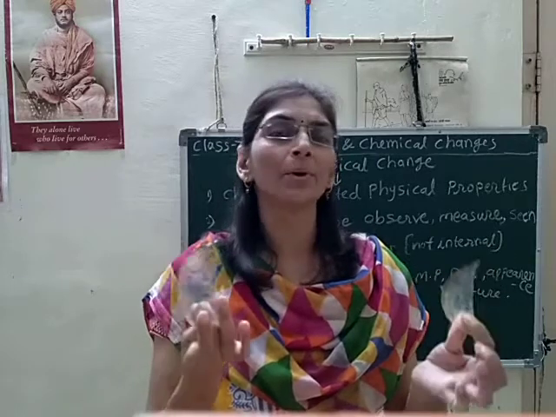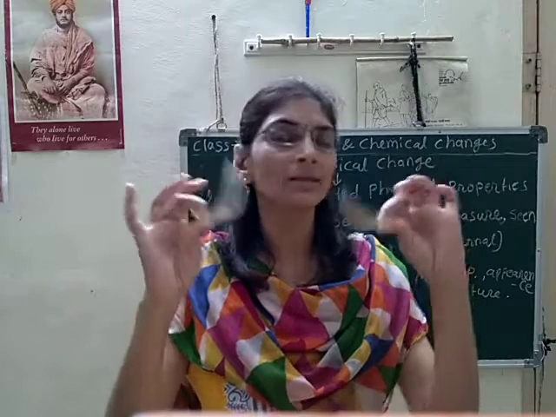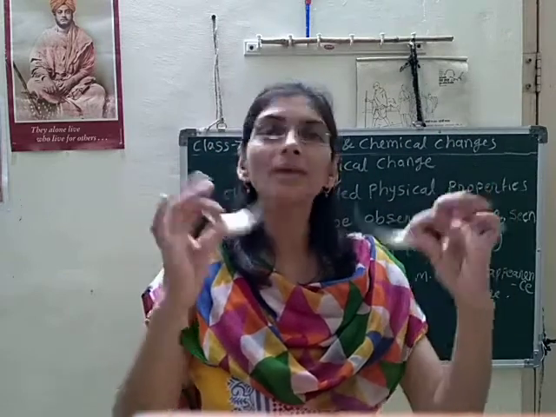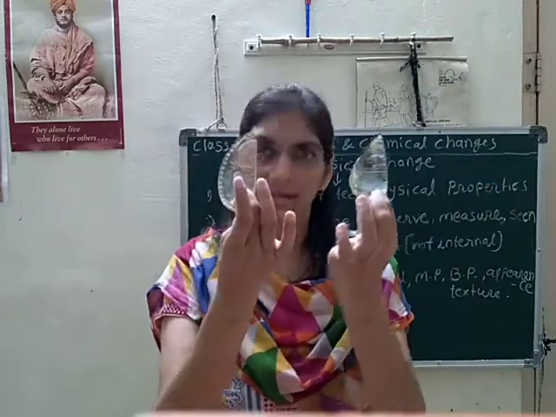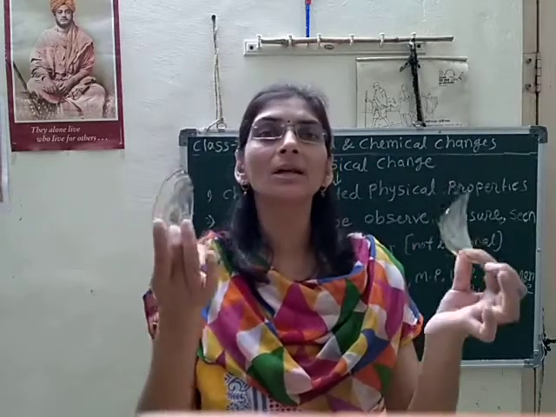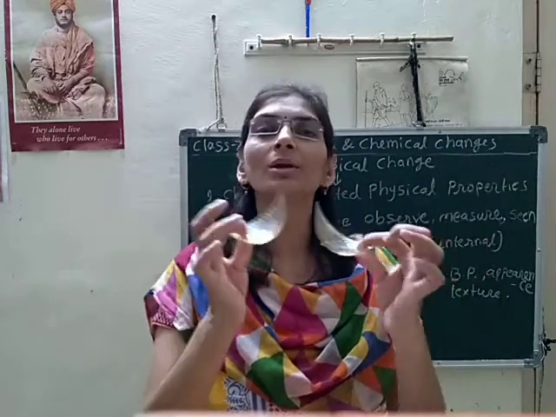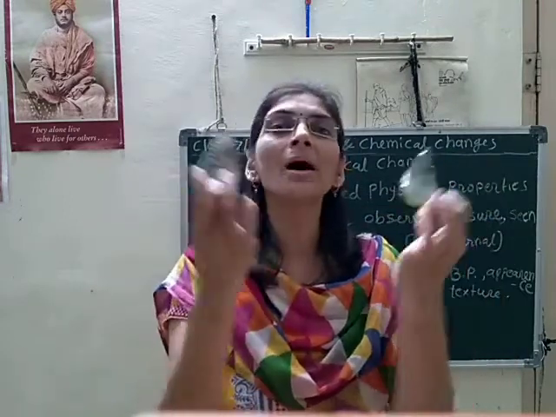The important thing here is that the material of the glass is not changed, even though the glass is broken. Even though it is broken into pieces, the original material of the glass is not changed. Only its size is reduced.